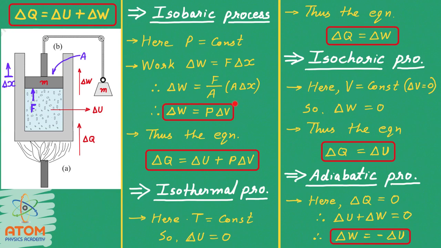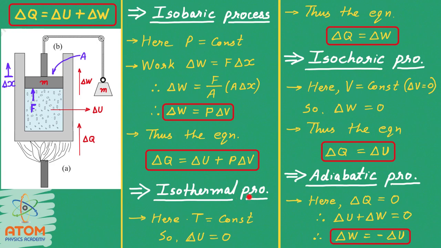Whenever keeping the pressure constant, if the piston is traveling, if the piston is showing some displacement, then the work delta W will be equal to P delta V. Now come back to the equation of thermodynamics first law. So here you will get delta Q is equal to delta U plus delta W, but at the place of delta W we can write P delta V. So here is the equation when the process is isobaric.